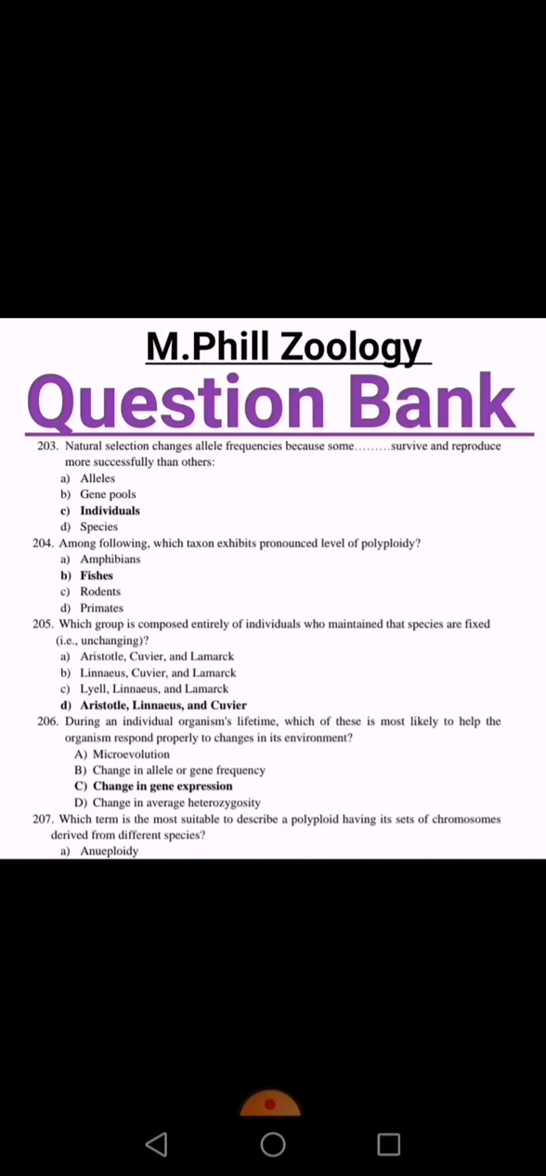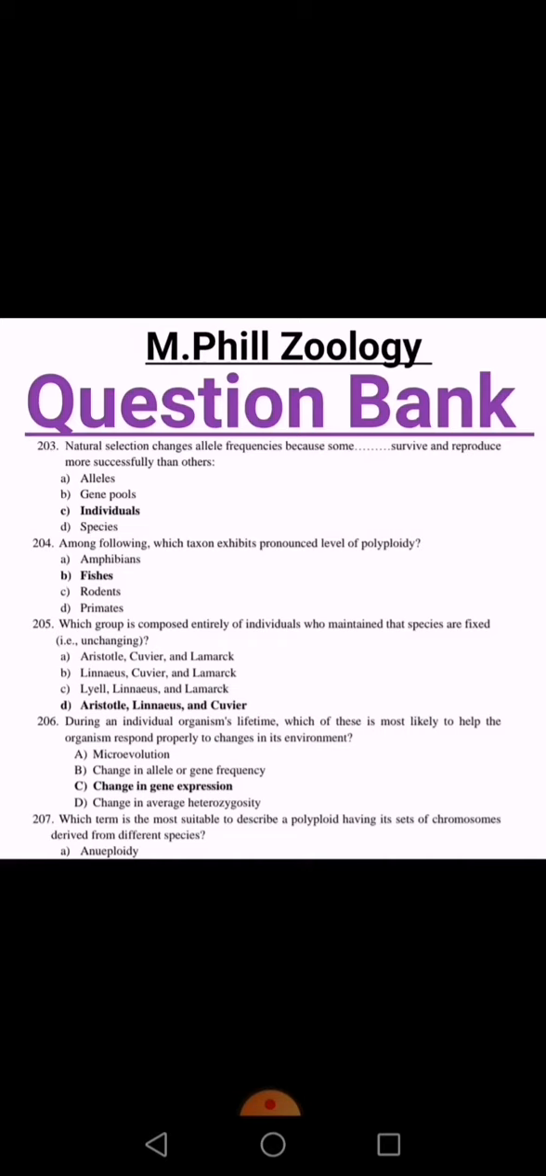Which group is composed entirely of individuals who maintained that species are fixed? D option is right. Aristotle, Linnaeus, and Cuvier. Next, during an individual organism's lifetime, which of these is most likely to help the organism respond properly to changes in its environment? Option C is right.